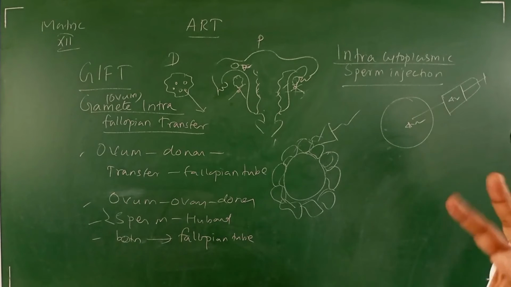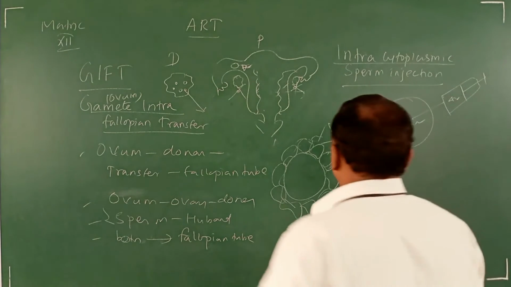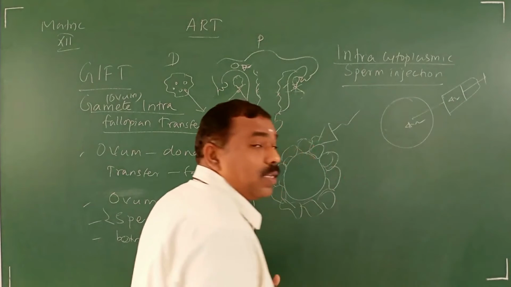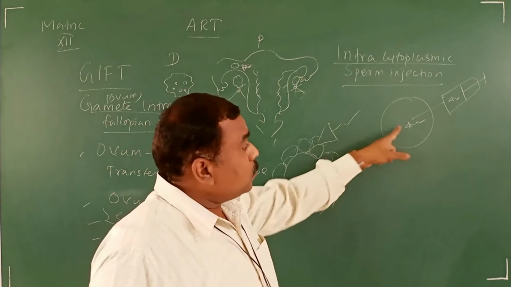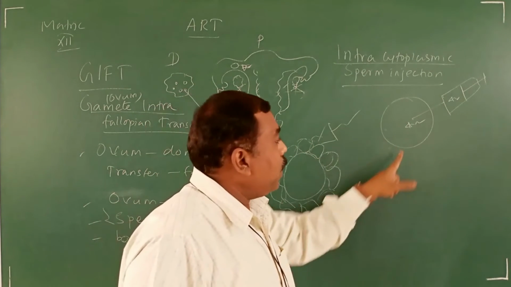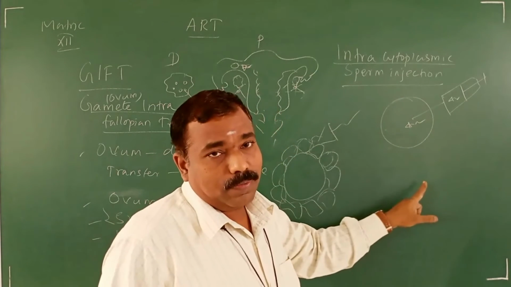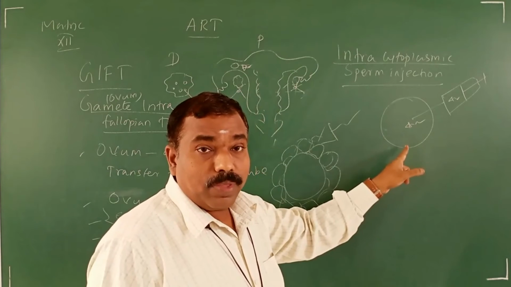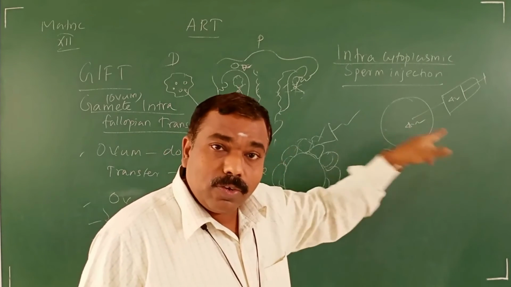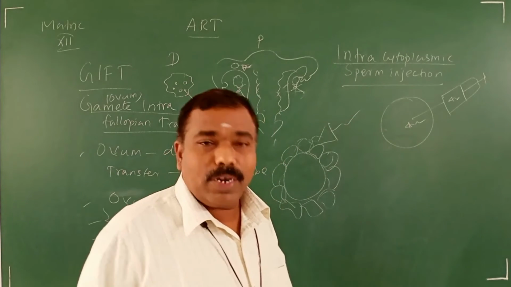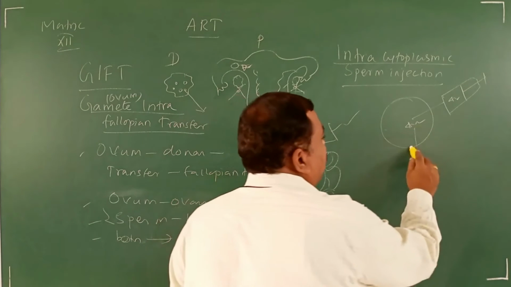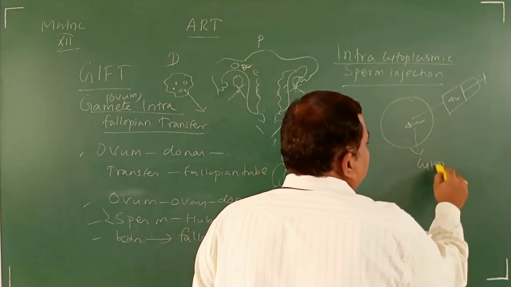So the definition and all, you see in your book. So how to write? The single sperm is injected directly to the focus point of the egg. Note it down. The single sperm is directly injected into the focus point of the egg. What is a focus point? This one is the focus point, the cytoplasm.